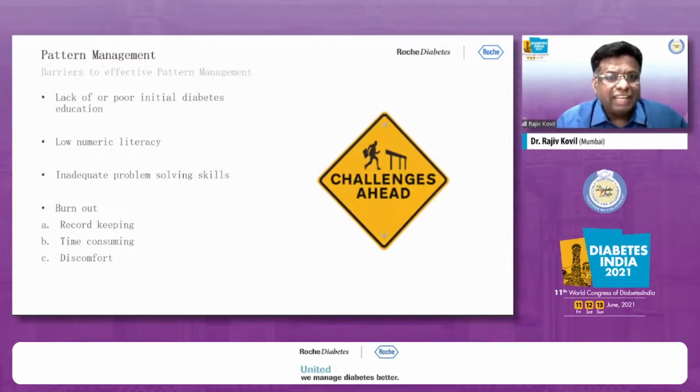What are the barriers to effective patient management? Most often the barrier is what I would call diabetes apathy. Patients after a period of time, 10 years, feel that the doctor has done everything, now nothing happens. They say they have done everything, diet. So when you tell a patient to just meet my dietitian and educator, they say, sir, I know everything about diet. Education, I know everything. So there's a lot of apathy in patients per se.